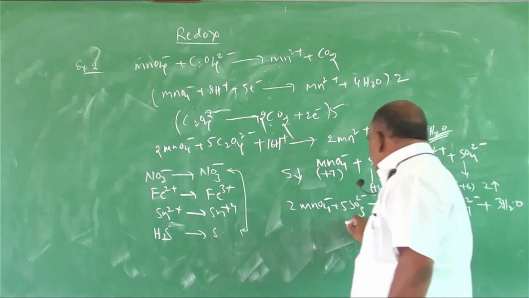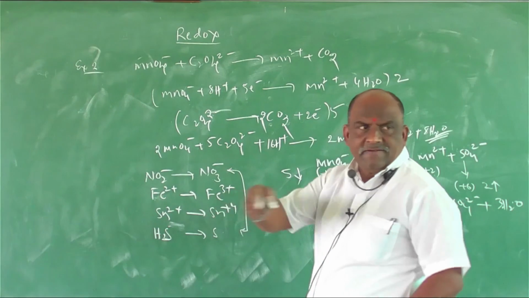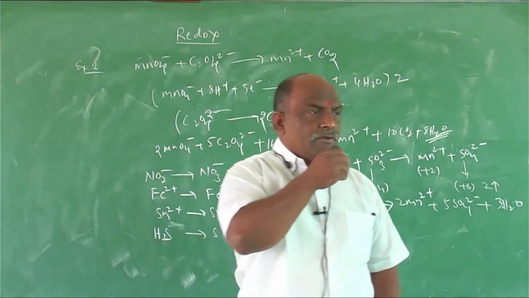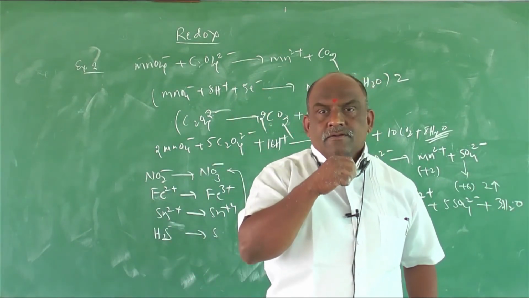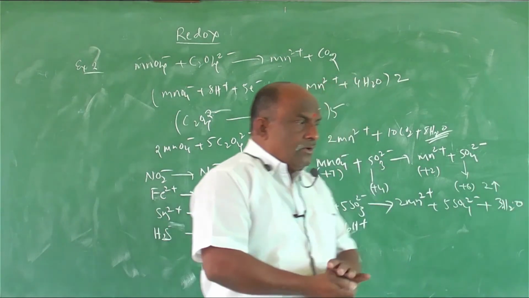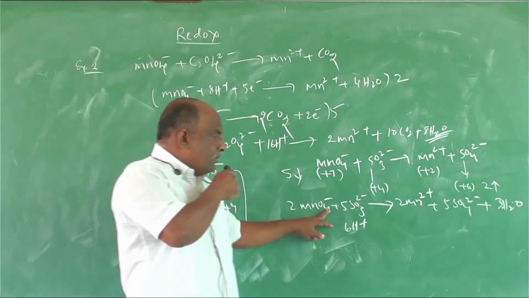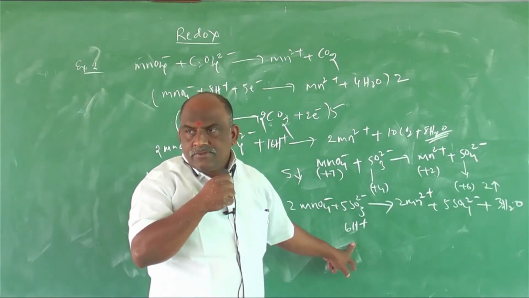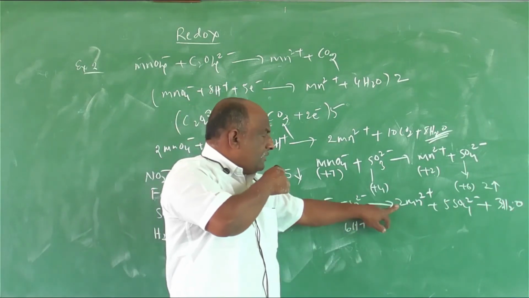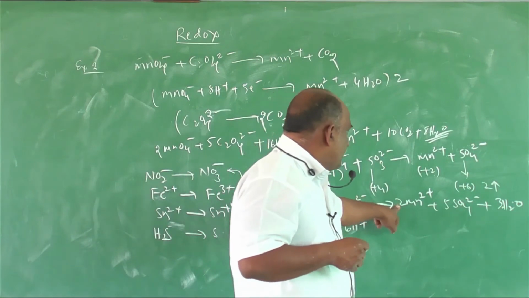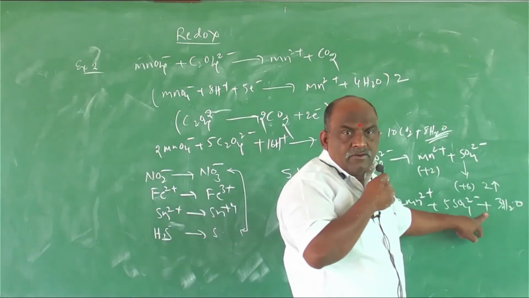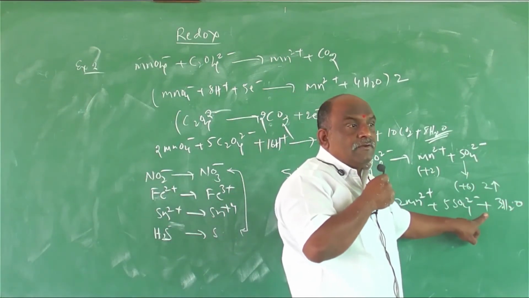What will be the answer? First balanced equation: 2 MnO4 minus, 5 SO3 2 minus, 6H plus, then 2 Mn2 plus, 5 SO4 2 minus, and how many H2Os? 8.